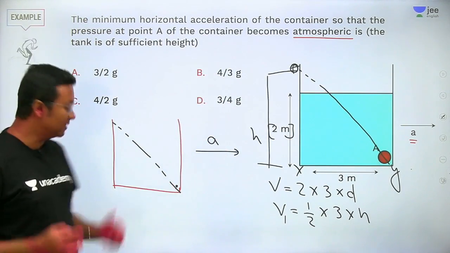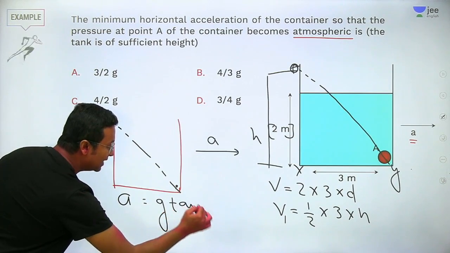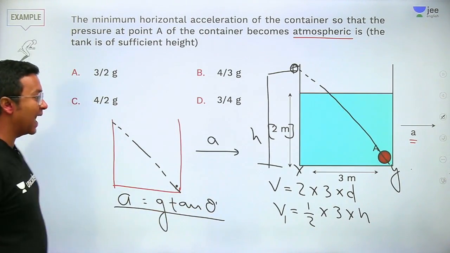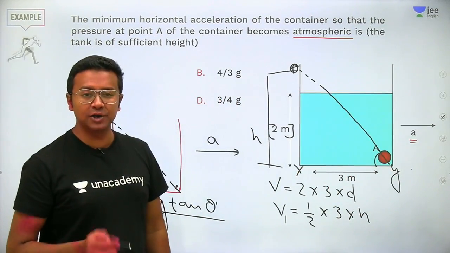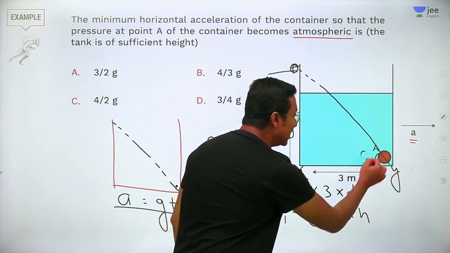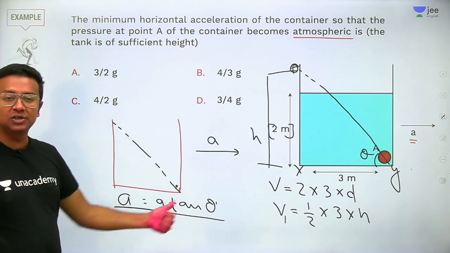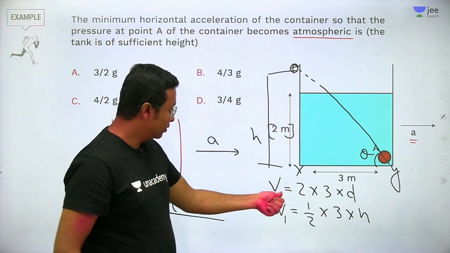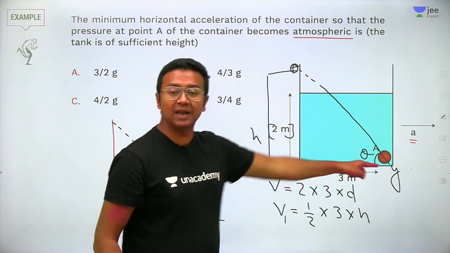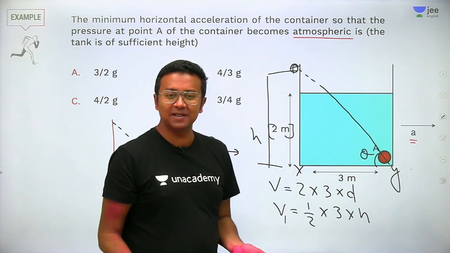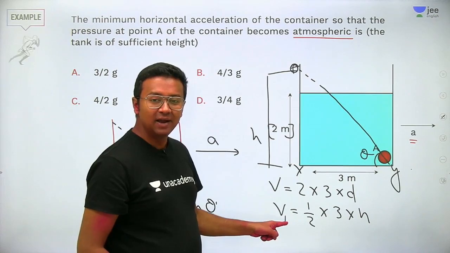There is a simple formula, that is A should be equals to G tan theta, where theta is the angle that this liquid surface is making with the horizontal. So acceleration should be equals to G tan theta, right? Now, if we get the value of H, we can find out the value of tan theta. That's simple.